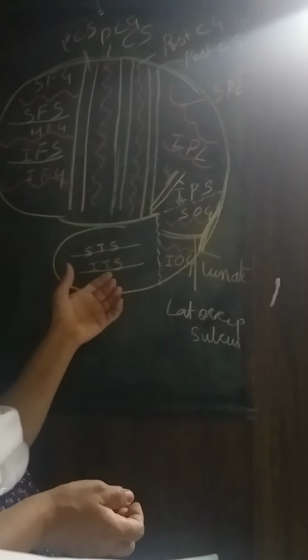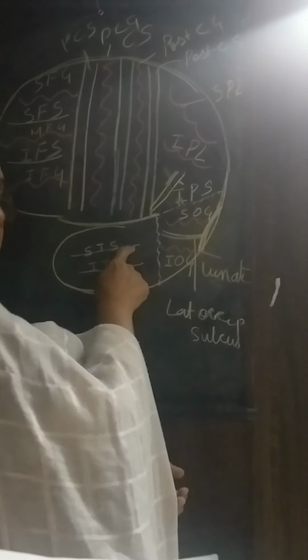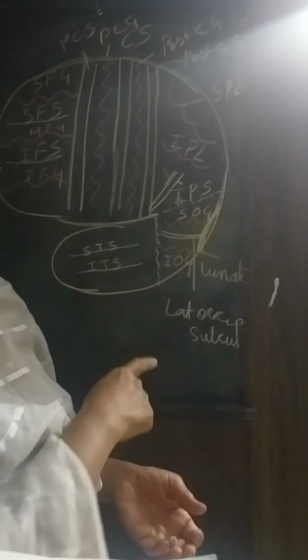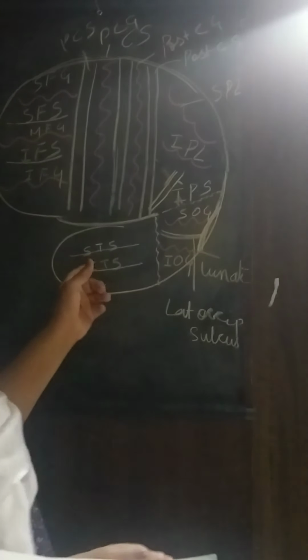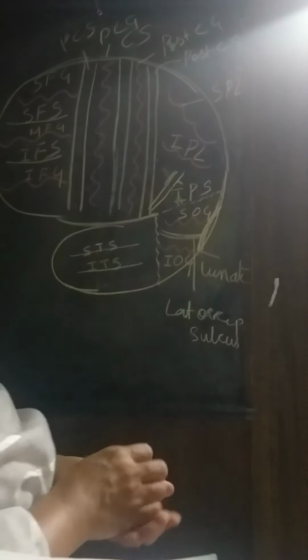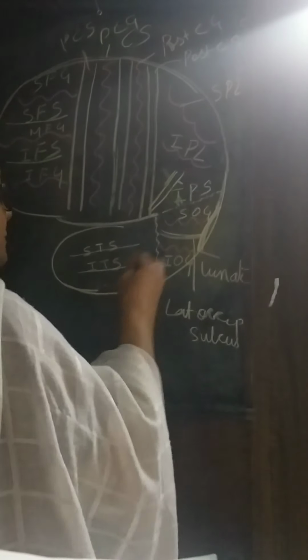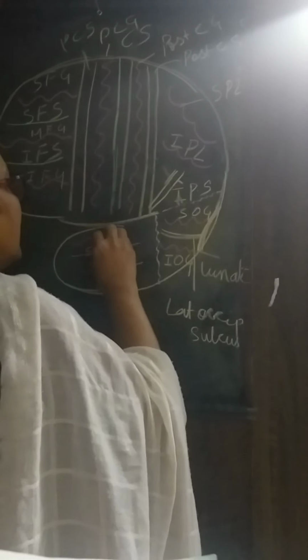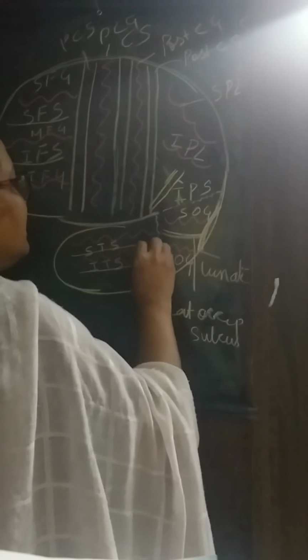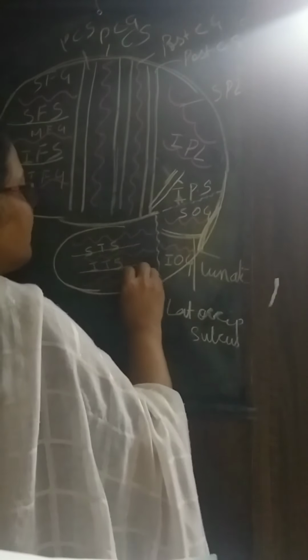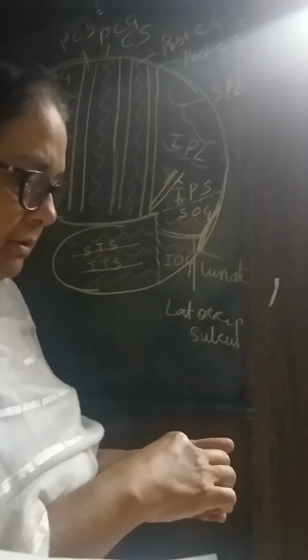Now in the temporal lobe, you have the superior temporal sulcus and the inferior temporal sulcus. Got it? These two sulci divide the three gyri. You have the superior temporal gyrus, the middle temporal gyrus, and the inferior temporal gyrus.